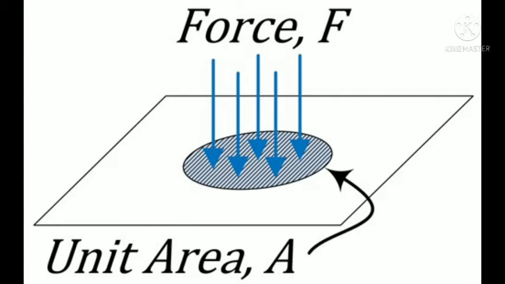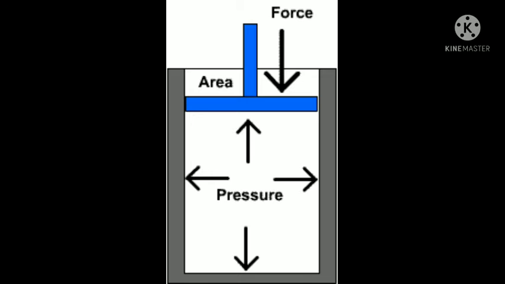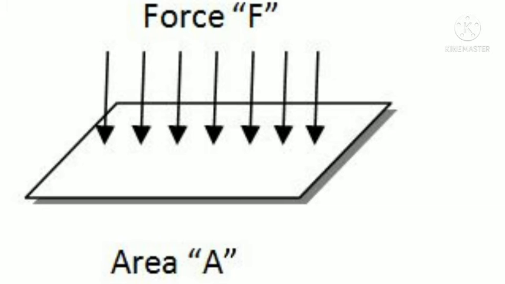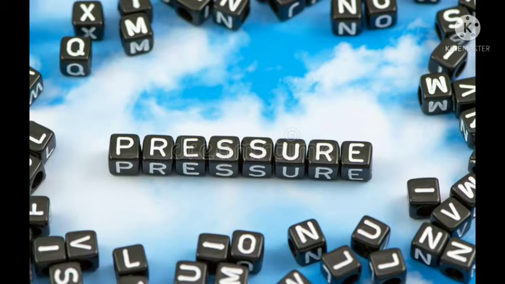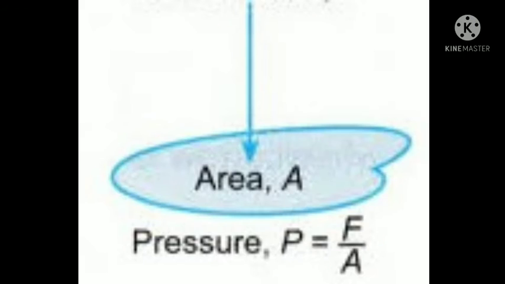In case of pressure, we consider only perpendicular forces acting on the surface at which the pressure is to be measured. The force acting on a unit area of the object is called pressure. Pressure is equal to force upon area.